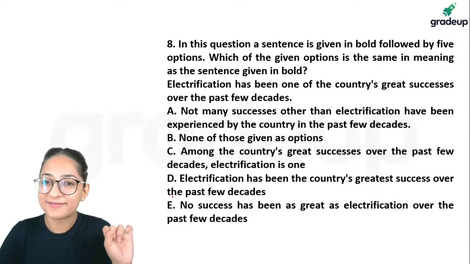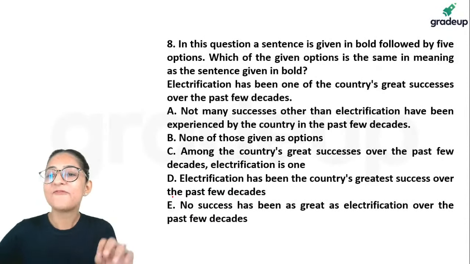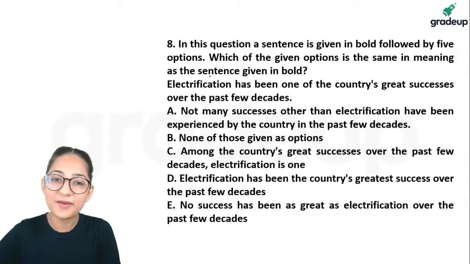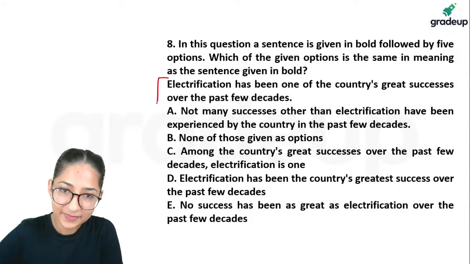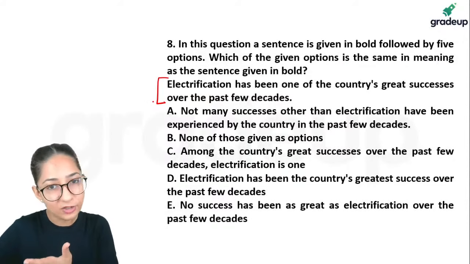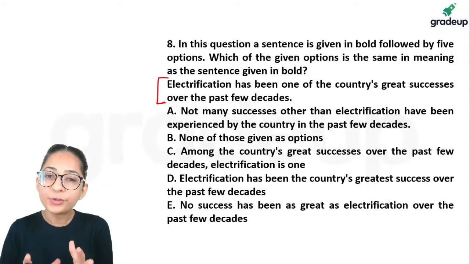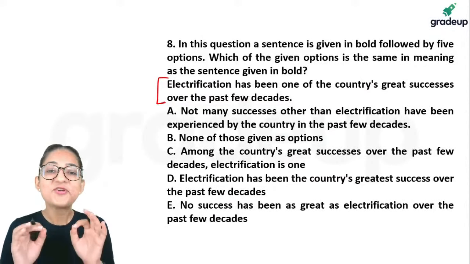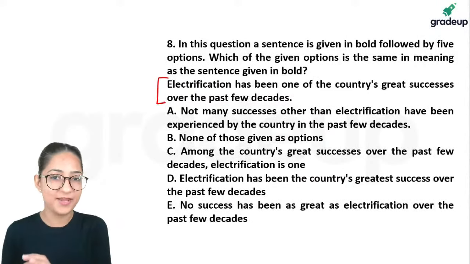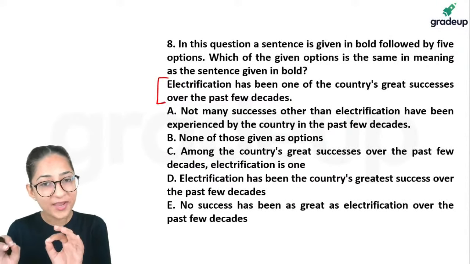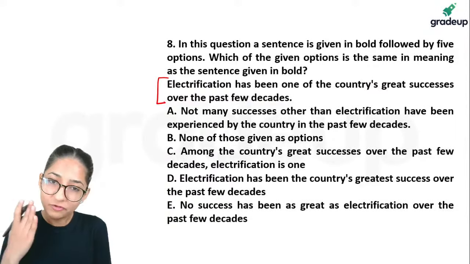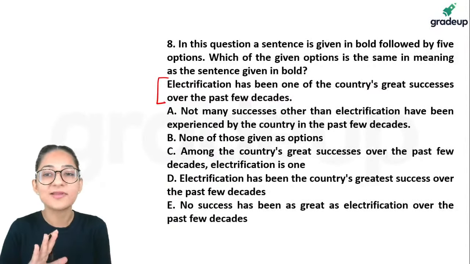In this particular question, a new question type. In this question, a sentence is given in bold, followed by 5 options. Which of the following options is the same in meaning as the sentence given in bold? Now, this is also a different kind of question, guys, wherein you have to analyze. So again, this is nuanced reading. You have to analyze every element of the sentence and make sure whatever option you choose doesn't distort the meaning. You have to make sure that the meaning of the given sentence doesn't change.